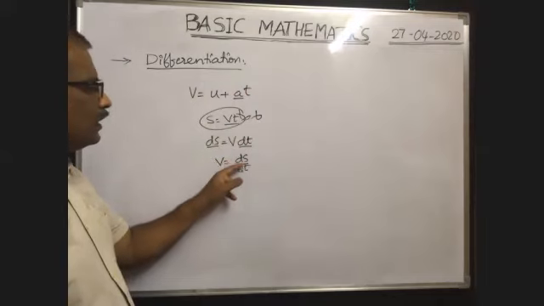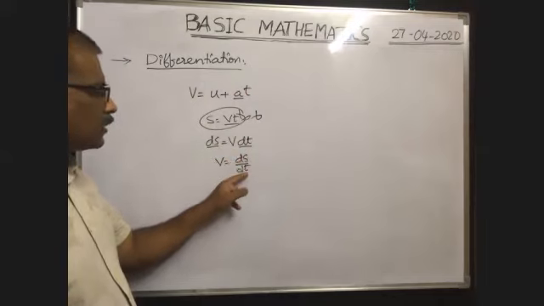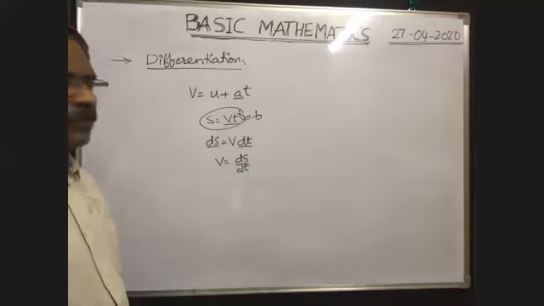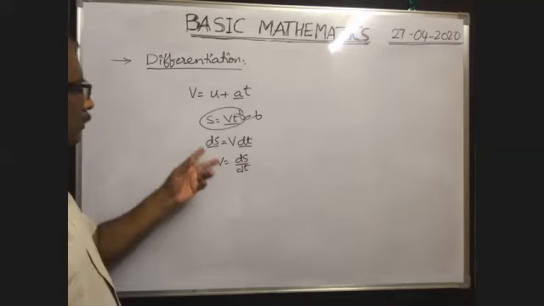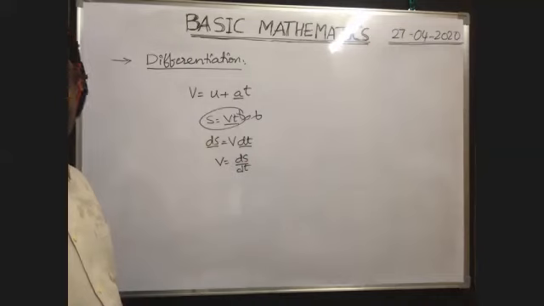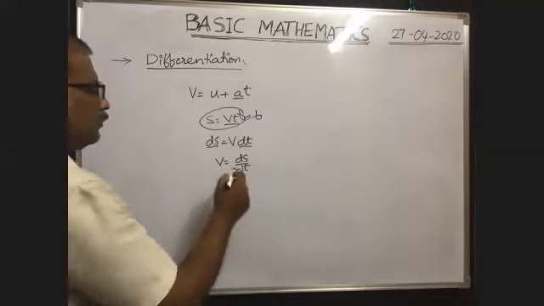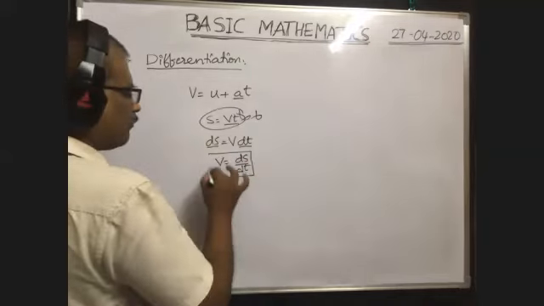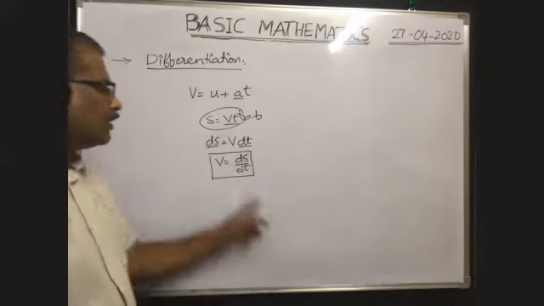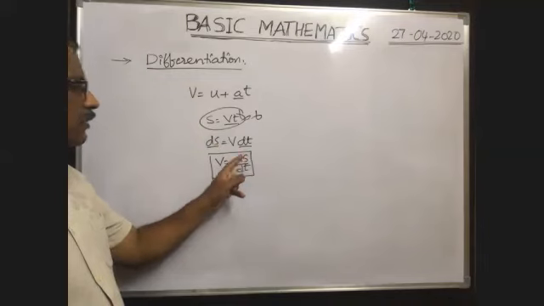It is called differentiation of displacement with respect to time. By using this formula, we can find the velocity of the body after any time t.